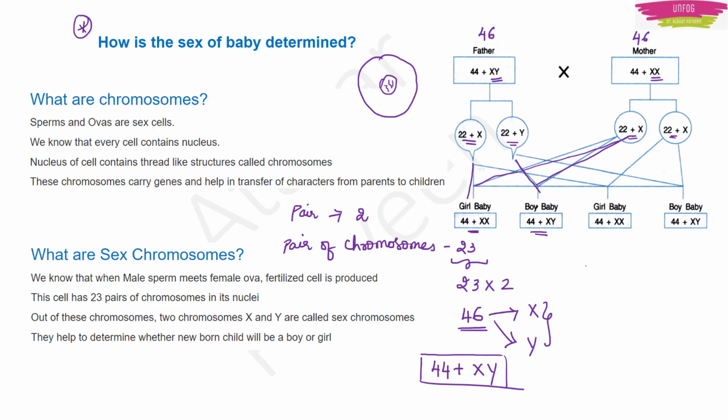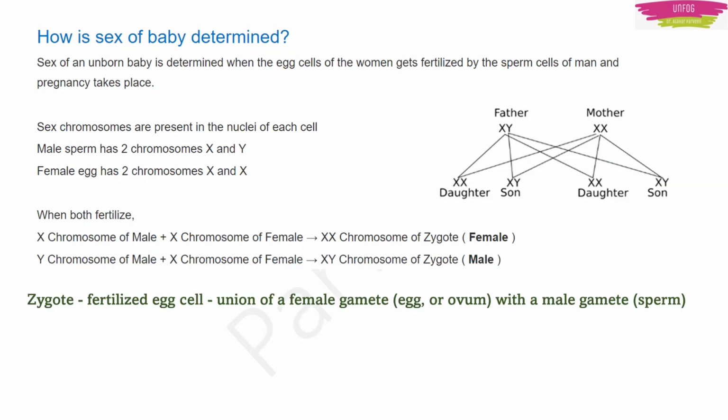See, the moral is that if the 44 chromosomes are attached to the same type of chromosomes, XX, then there will be a girl baby. If the 44 chromosomes are attached with X and Y chromosome, then there will be a boy baby. Okay, I will tell you in detail. You need to learn this in detail because I am expecting a 3-mark question from this.